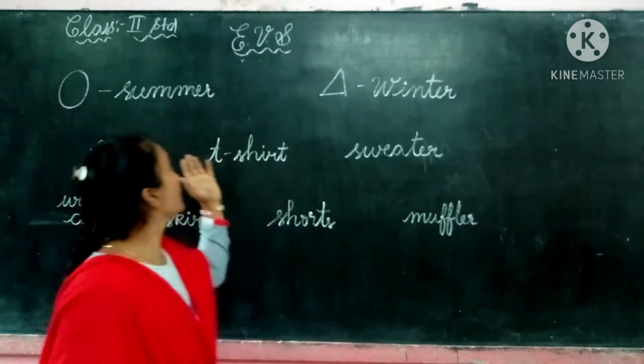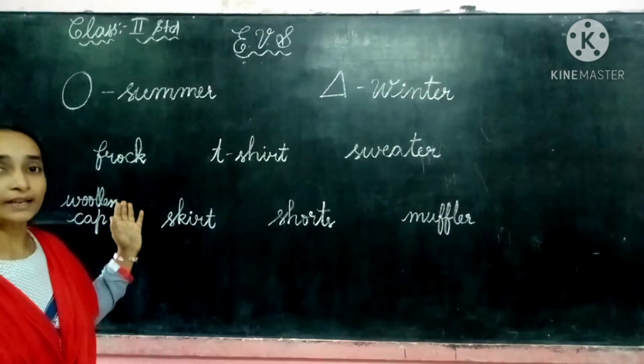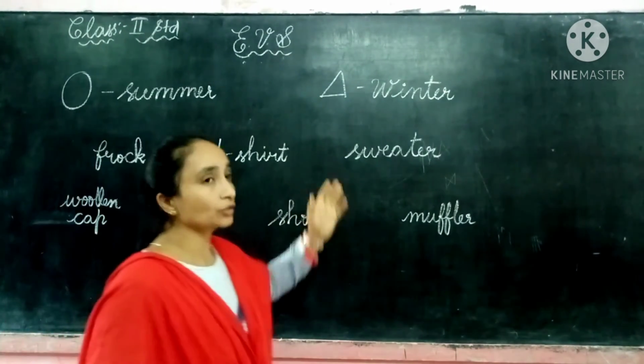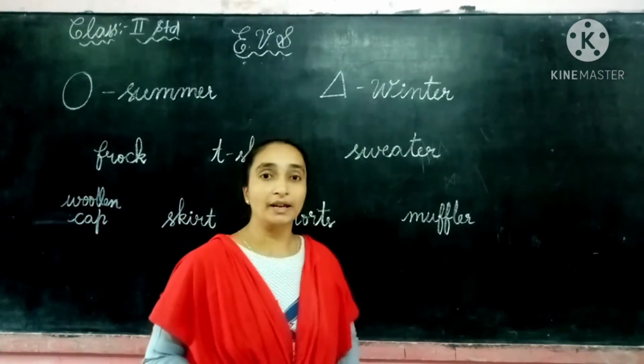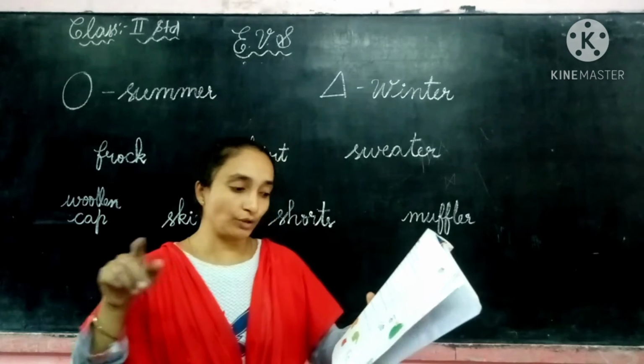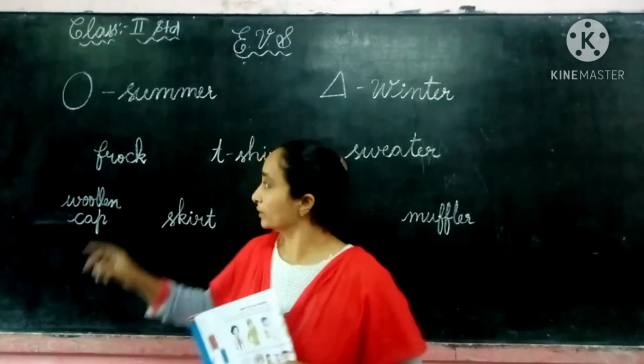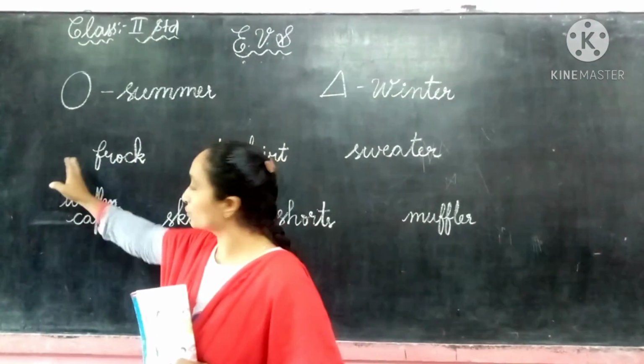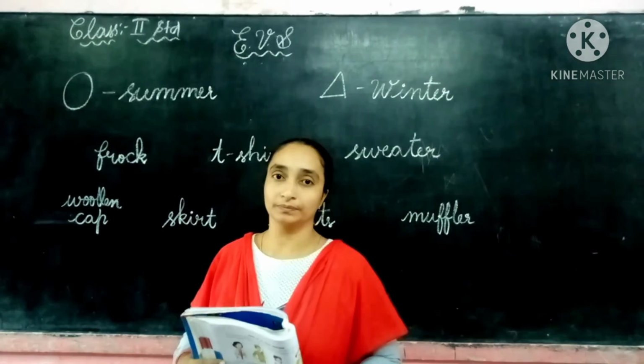The summer clothes we have to draw a circle, and the winter clothes we have to make a triangle. So the triangle shape we have to draw next to them. Means not the dress we should circle, next to it we can draw a small circle.